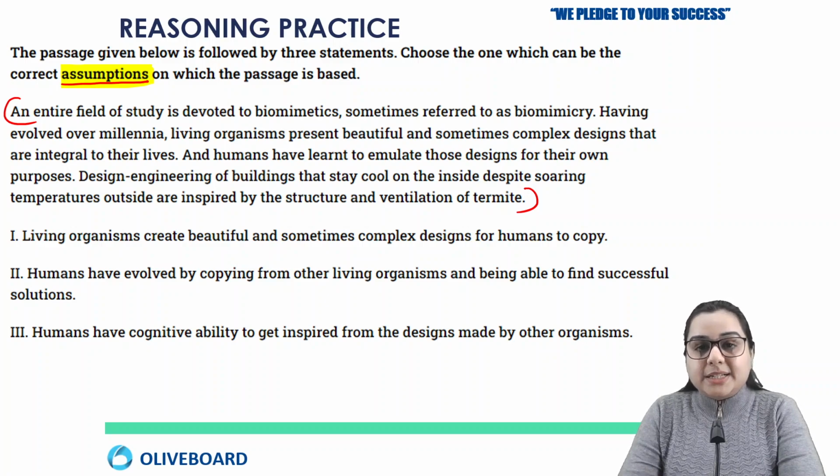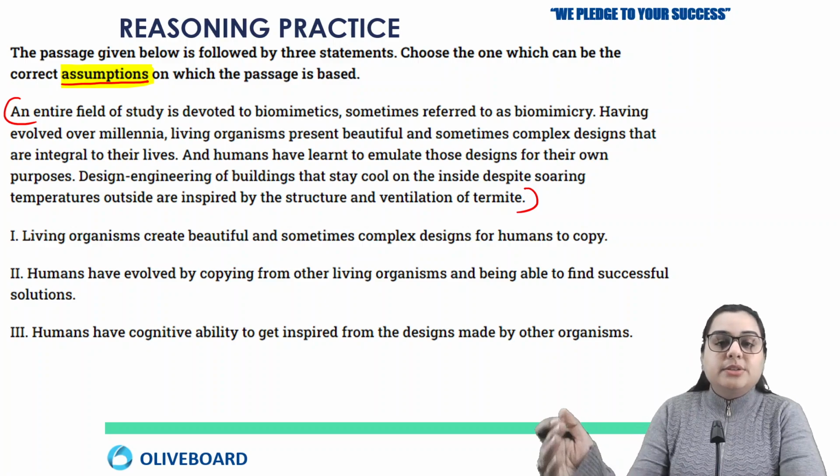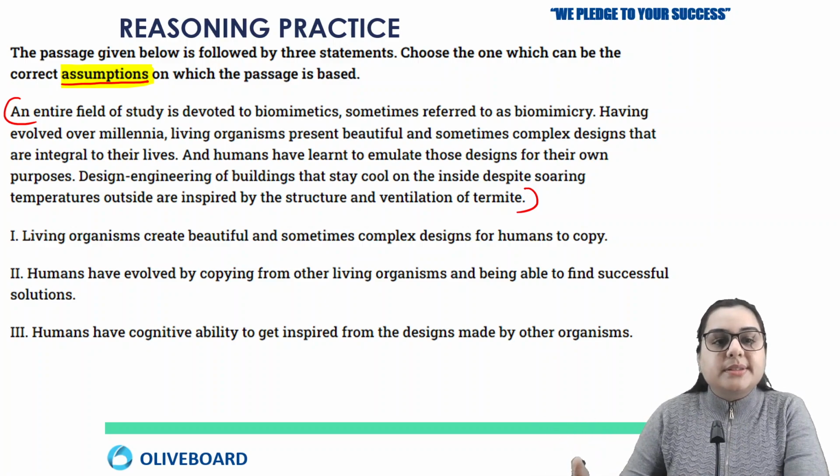So you should think like an ideal person. You should not be very practical and you should not be very negative. You should be a balanced person to solve such questions.